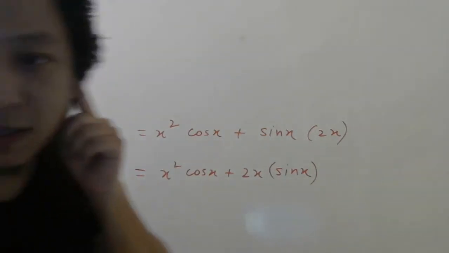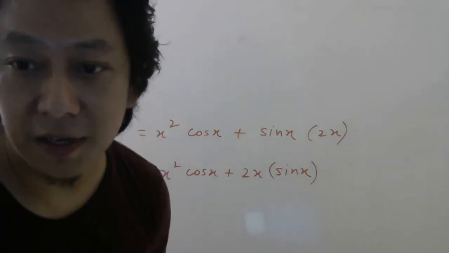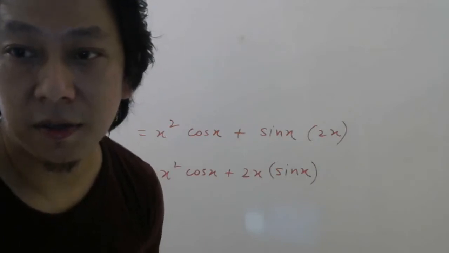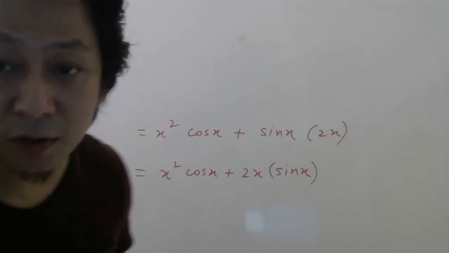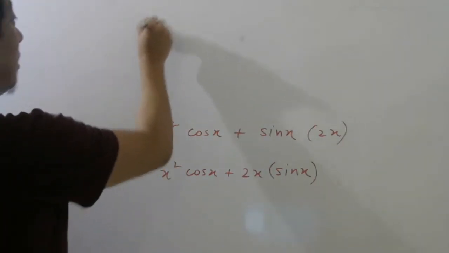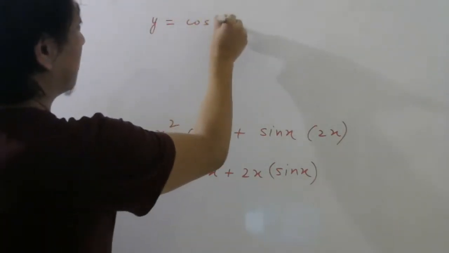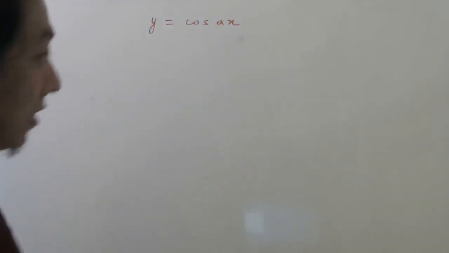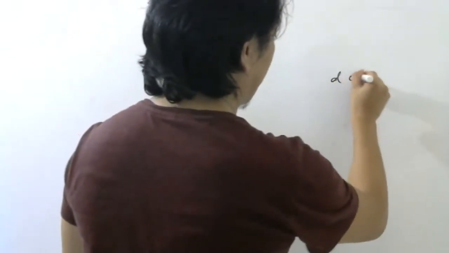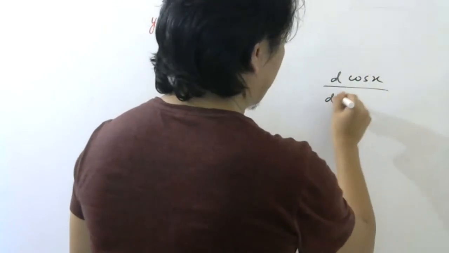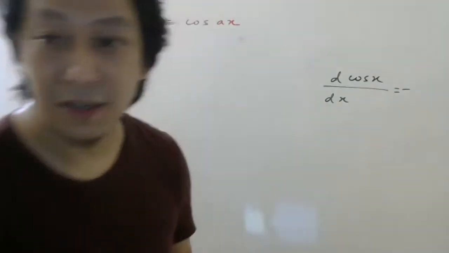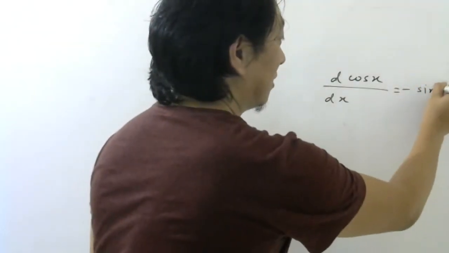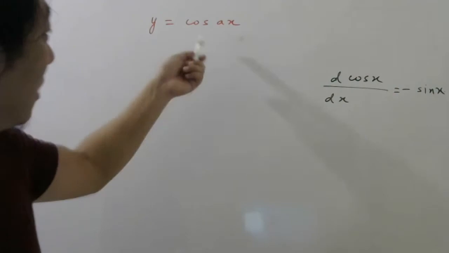Okay, Neha was asking about y square sin x, which I have done. Somebody was asking one problem, y equal to cos ax. So for this, you should know the standard formula for differentiation of cos x with respect to x. Neha, what is the answer? Minus sin x. Minus sin x, right? So this one we can do the same way.